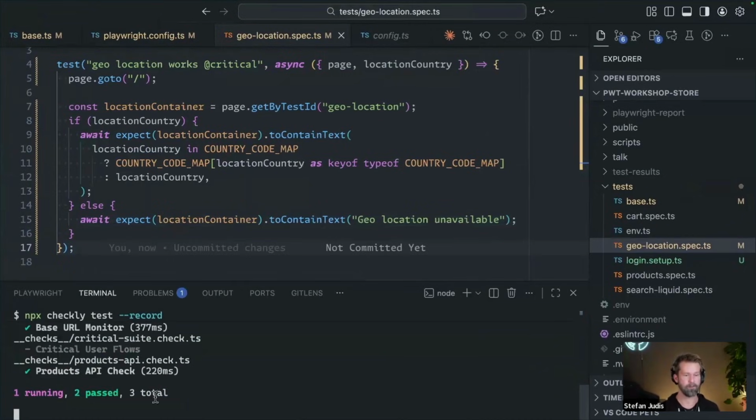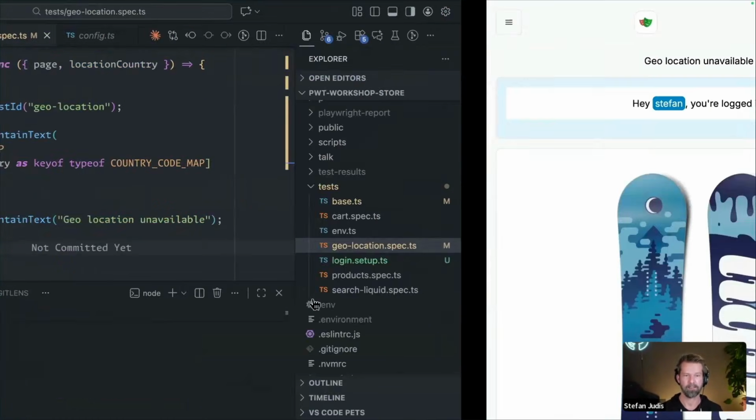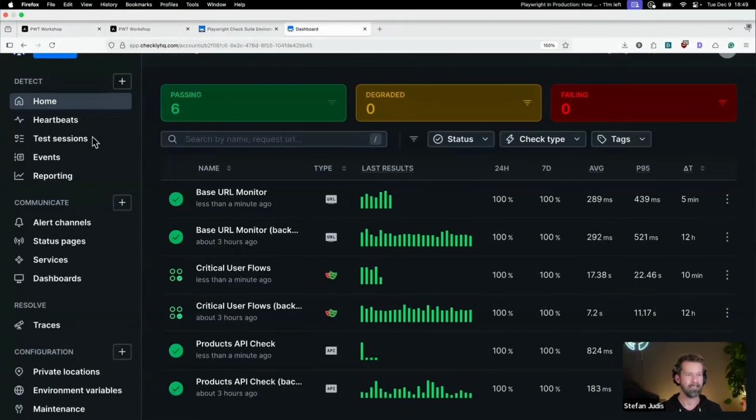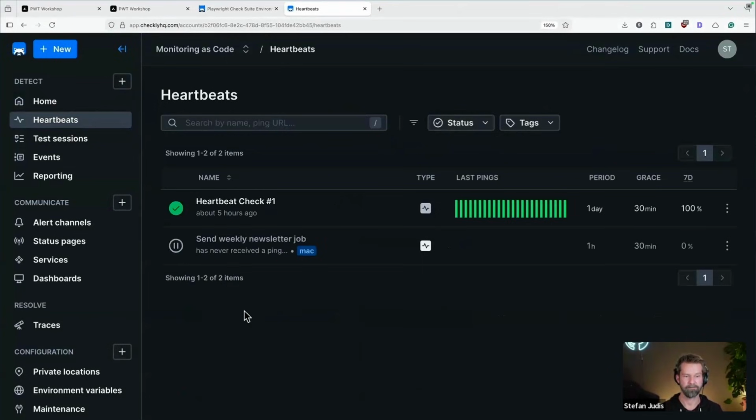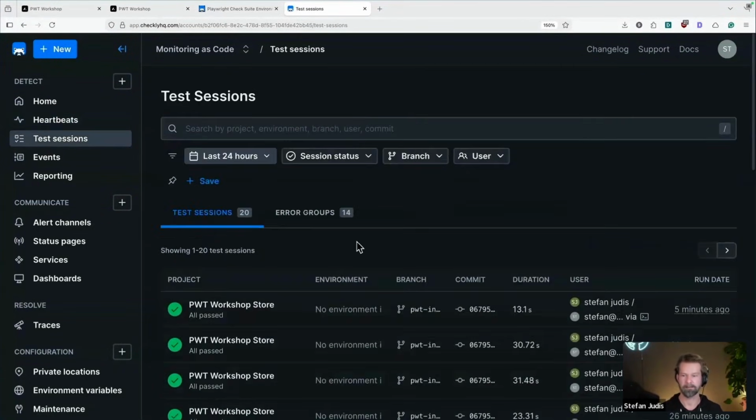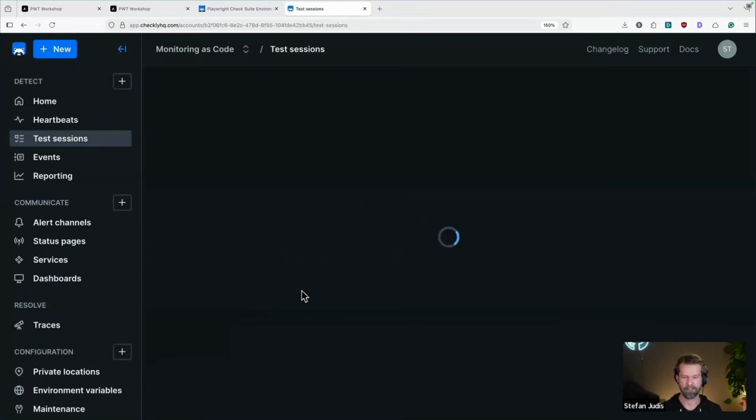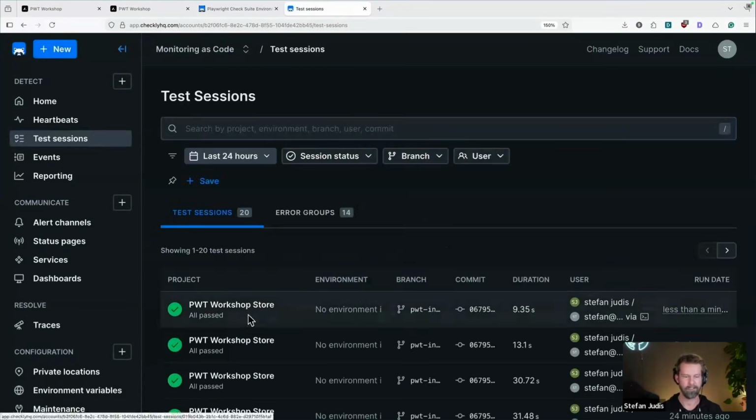So I'm now running this. We're also recording it. So let's see where this pops out. When we go back to the Checkly overview, we have here, not heartbeats. We have here the test session. There should be one running less than a minute ago.